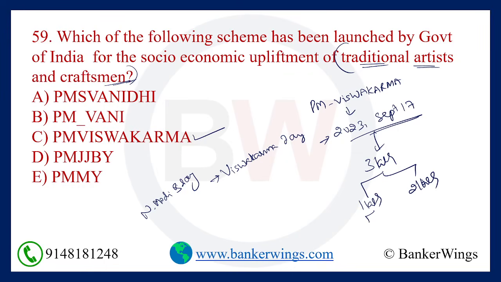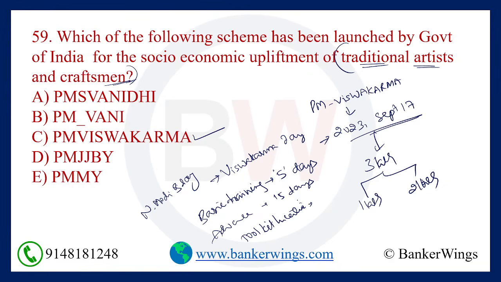Basic training of 5 days is given and advanced training of 15 days is given under PM Vishwakarma scheme. And what is the toolkit incentive? See, these are all important questions. Toolkit incentive is 15,000 rupees.